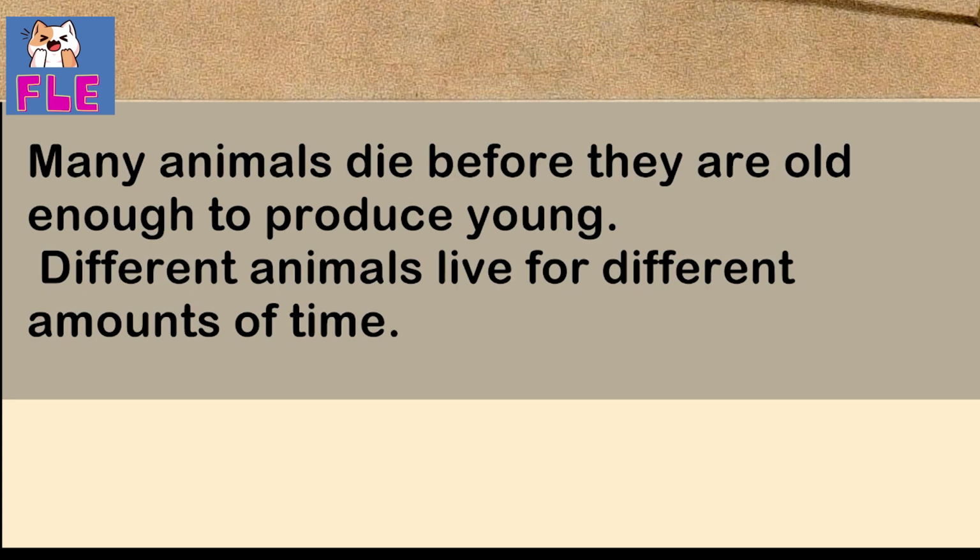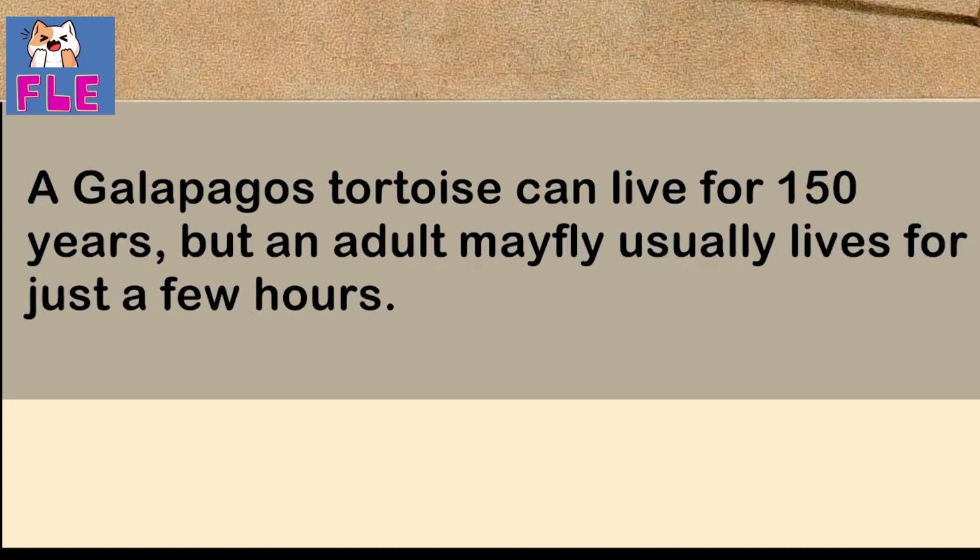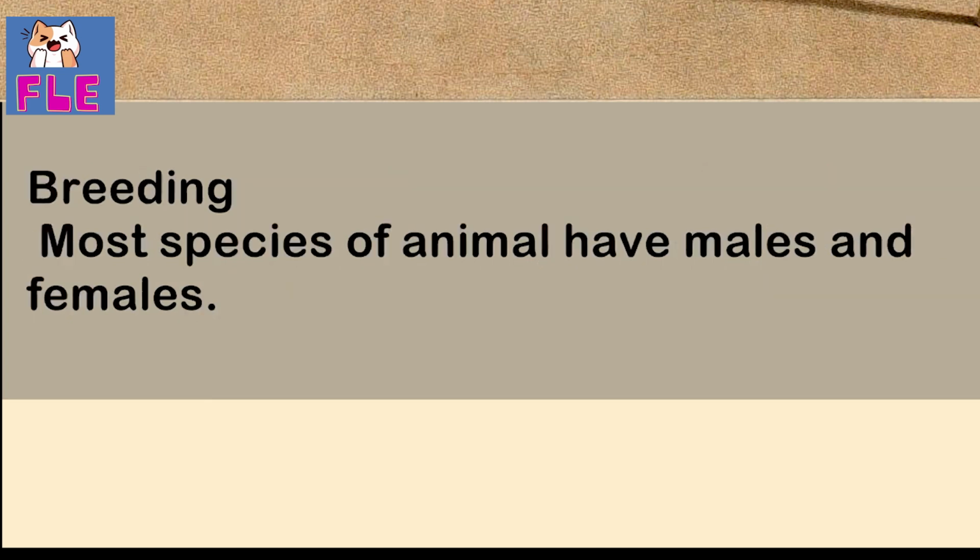Discover! Different animals live for different amounts of time. A Galapagos tortoise can live for 150 years, but an adult mayfly usually lives for just a few hours.